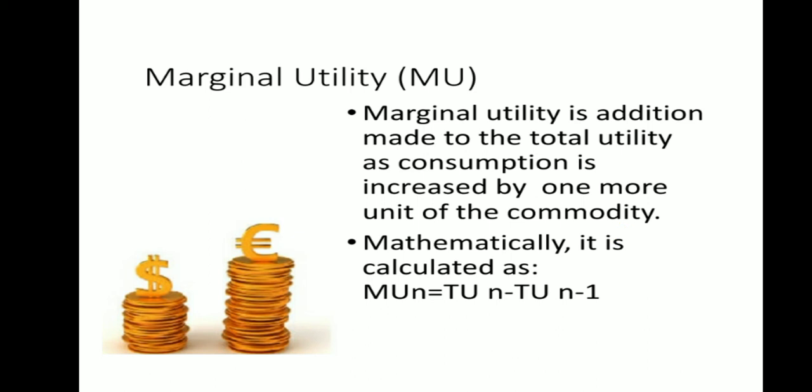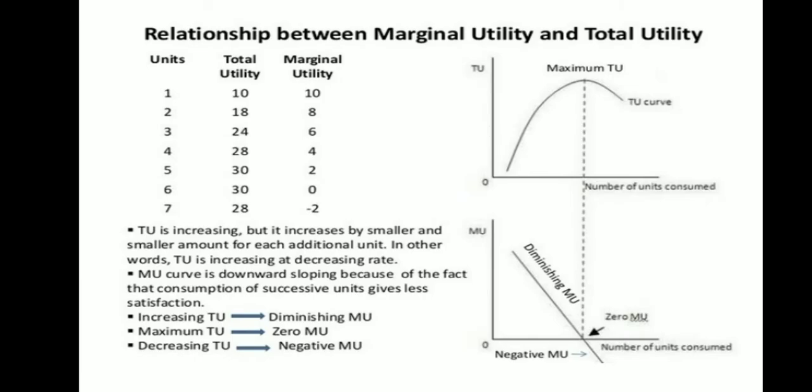What is marginal utility? Marginal utility is the addition made to the total utility as the consumption is increased by one more unit of a commodity. Mathematically, it can be calculated as MUn equals TUn minus TUn-1. Whatever additional unit you are consuming and the utility derived from it, that is called marginal utility.